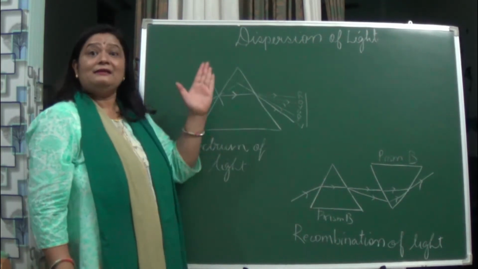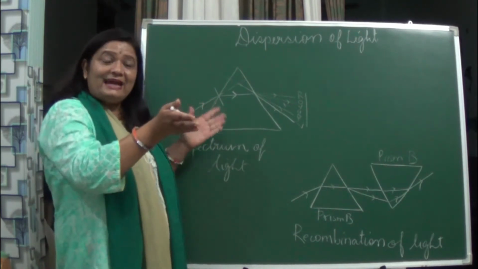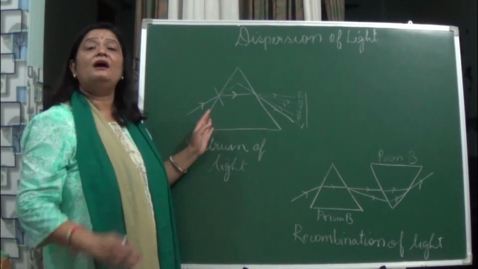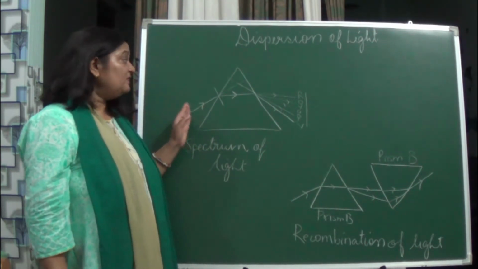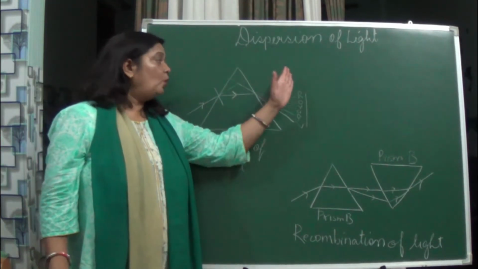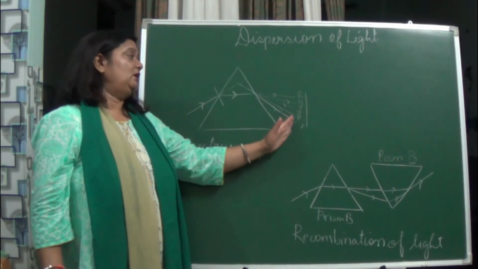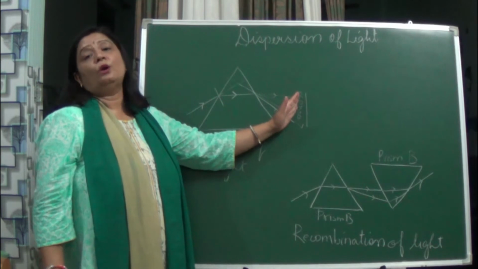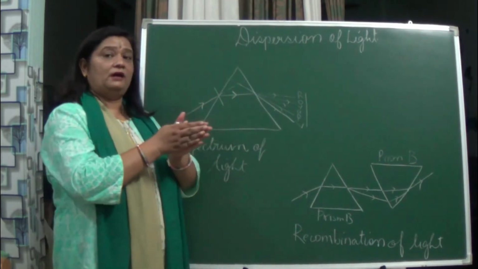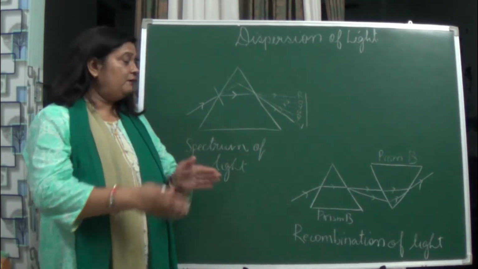As the white light enters these raindrops, which act as tiny prisms, this white light gets split into its 7 colors, thereby forming the rainbow. Actually, the white light consists of all these 7 colors. Again I am saying: violet, indigo, blue, green, yellow, orange and red. These colors all together form white light.